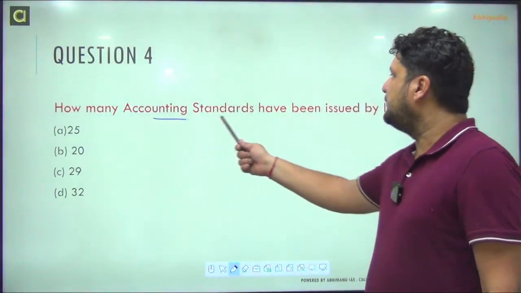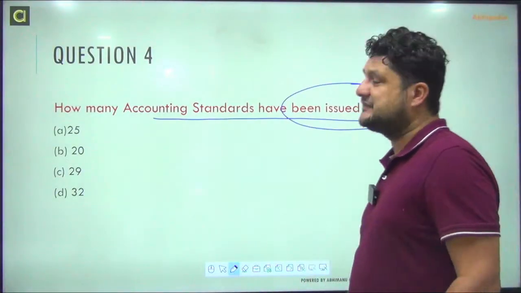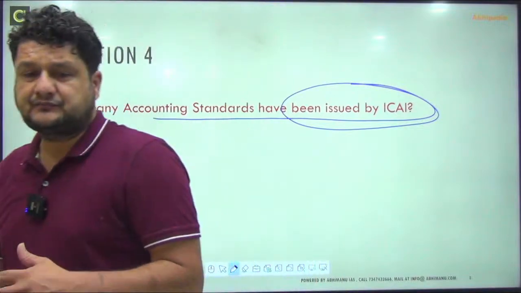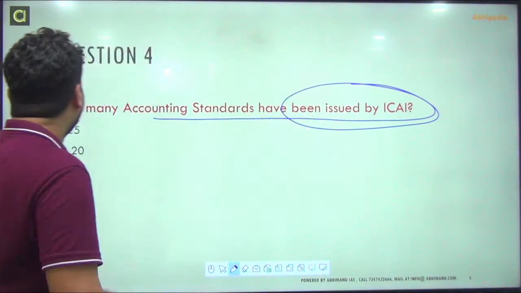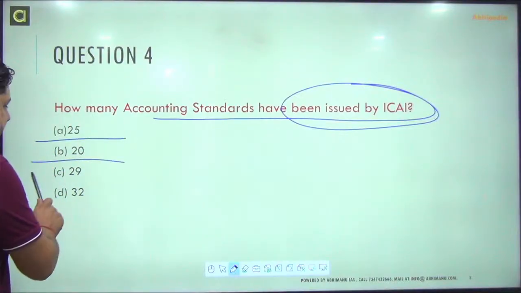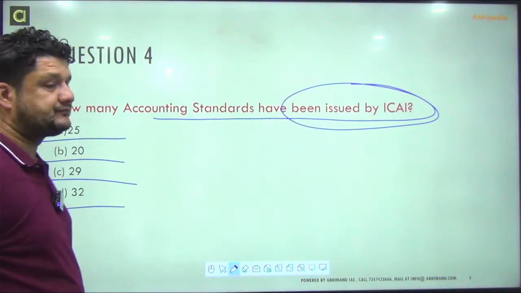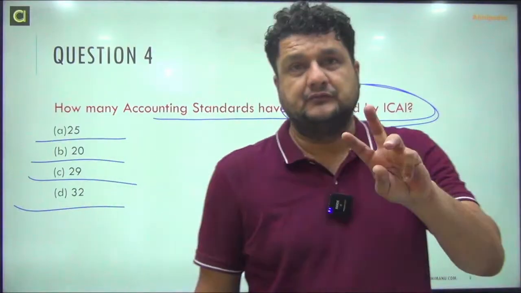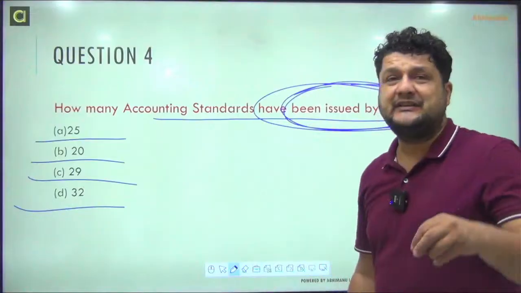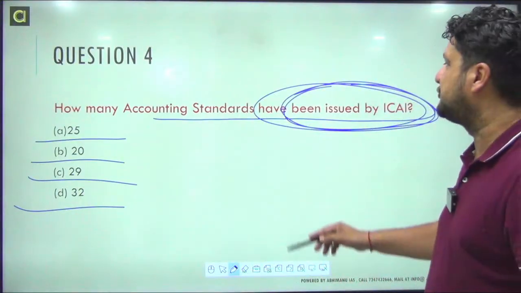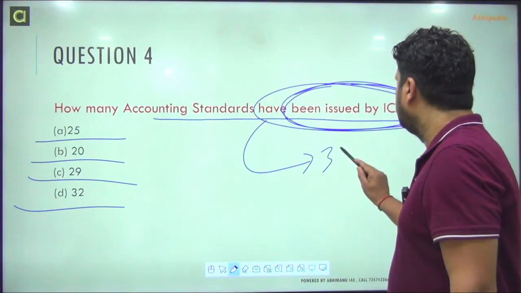How many accounting standards have been issued by ICAI? How many have been issued? So 25, 29, 32. You have to keep in mind this statement, have been issued. How many have been issued so far? Have been issued, so that is 32.